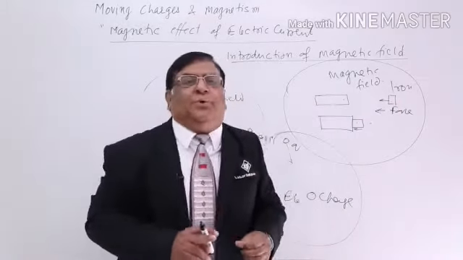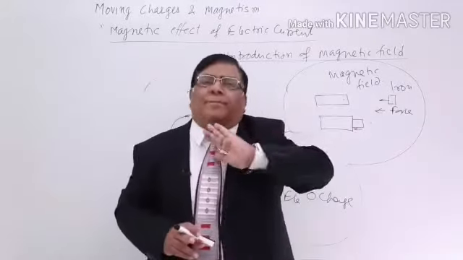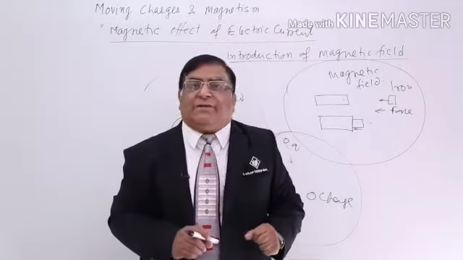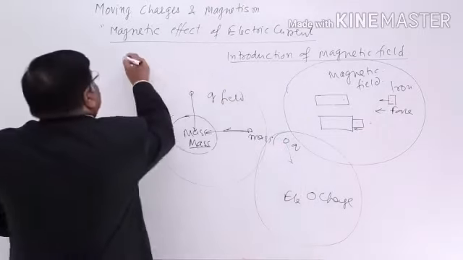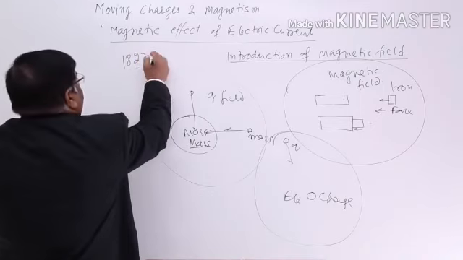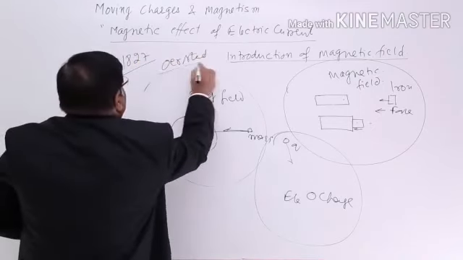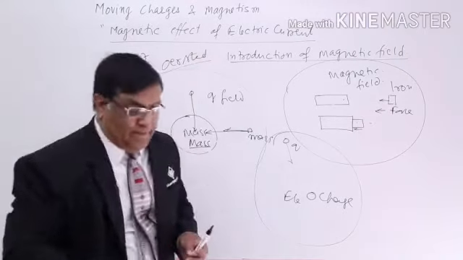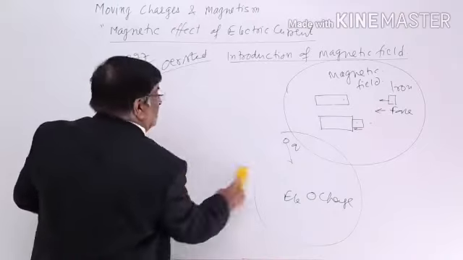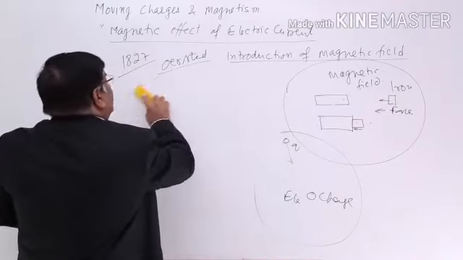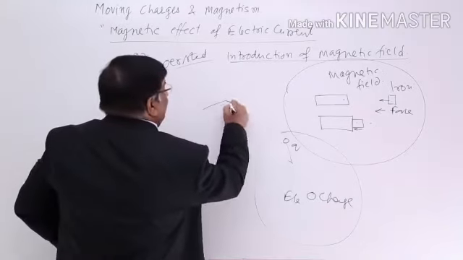Now, one very important thing happened. This was our way of study for many years, but nearly 200 years back, around 1827, Oersted, a scientist, was doing some experiment in the lab, and he found that he was not having a magnet, but there was only a magnetic needle in the lab.